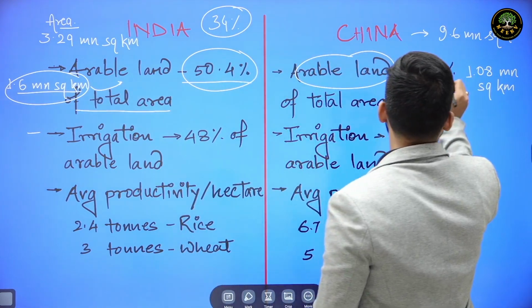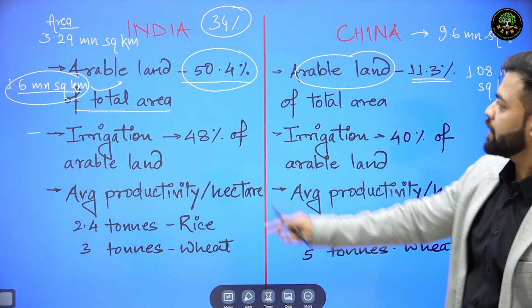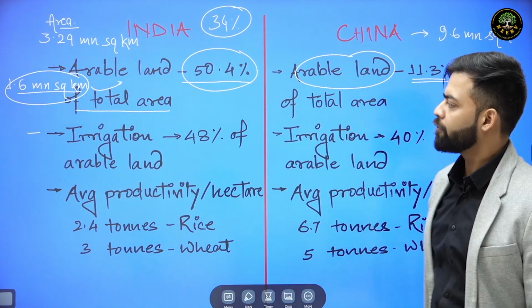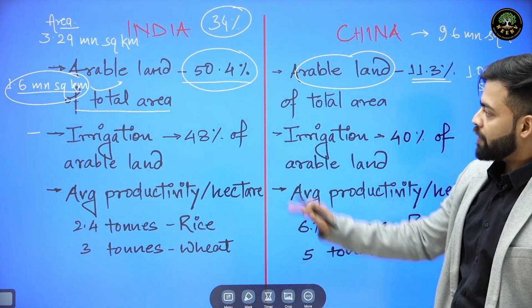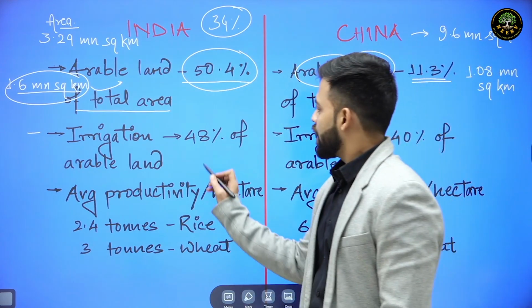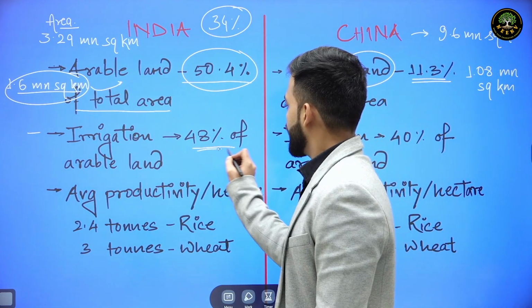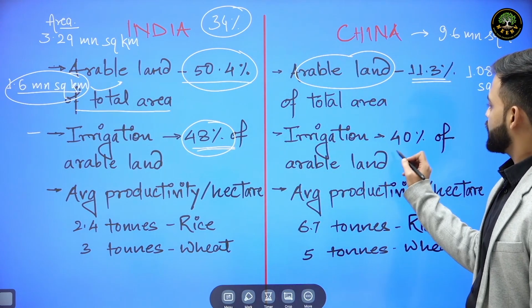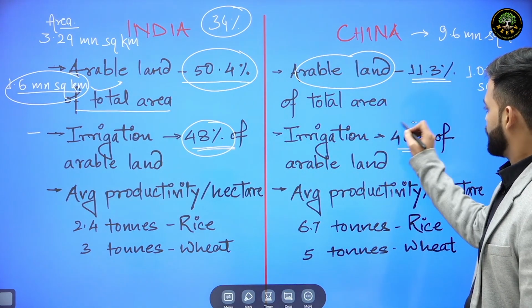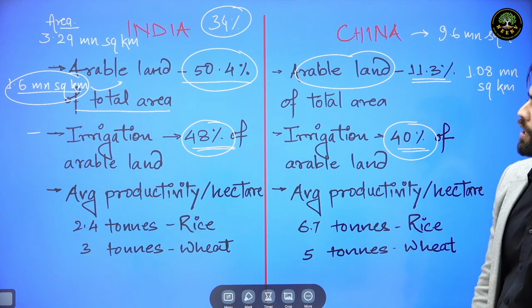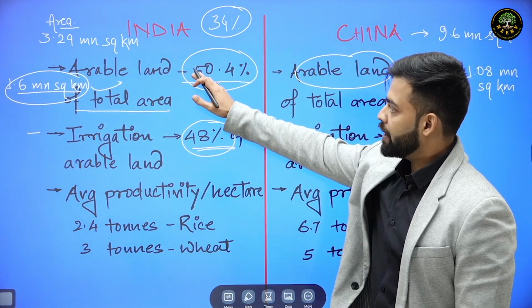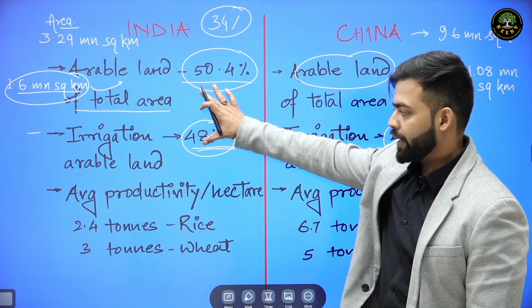So it comes to around 11.3%, whereas as far as India is concerned, it is around 50.4%. Now as far as irrigation is concerned, 48% of arable land in India has irrigation, whereas in China it is around 41%. As far as irrigation and arable land is concerned, India has more area.